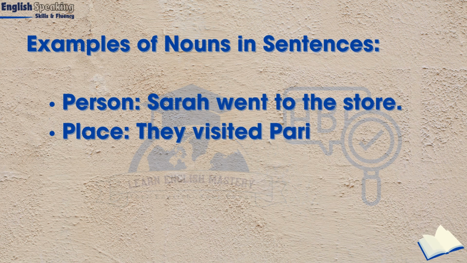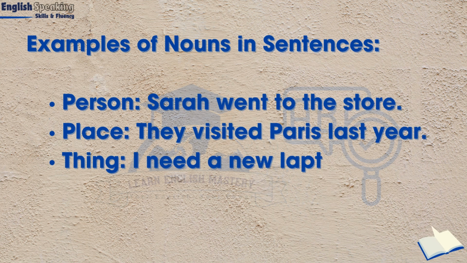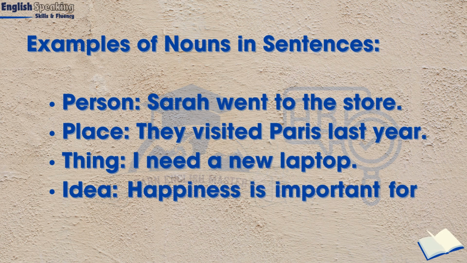Examples of nouns in sentences: person, Sarah went to the store. Place, they visited Paris last year. Thing, I need a new laptop. Idea, happiness is important for a good life.